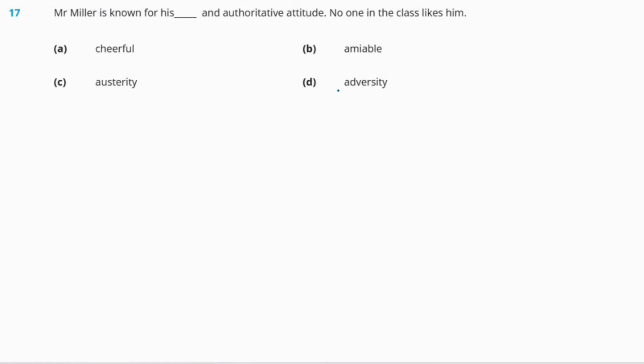Now, question 17. Mr. Miller is known for his dash and authoritative attitude. No one in the class likes him. Options are A, cheerful, B, amiable, C, austerity, and D, adversity. So now let us see the meanings. Cheerful, we all know, means happy. Next is amiable. Amiable means friendly and pleasant. Next is austerity. Austerity means reduced availability of luxuries. And the last one is adversity. Adversity means difficulties. Now the right answer to the question shall be option C, austerity.